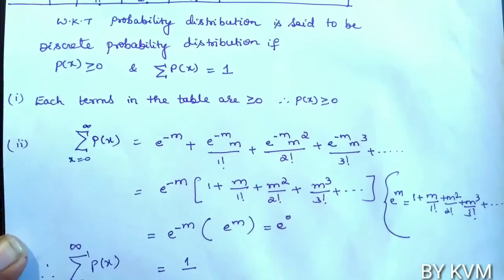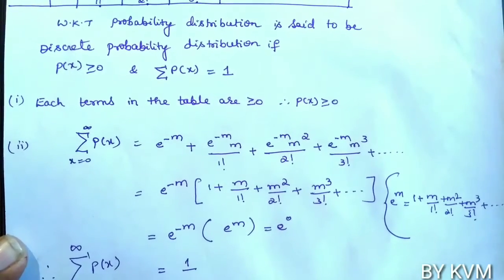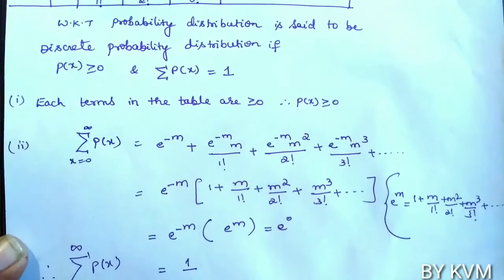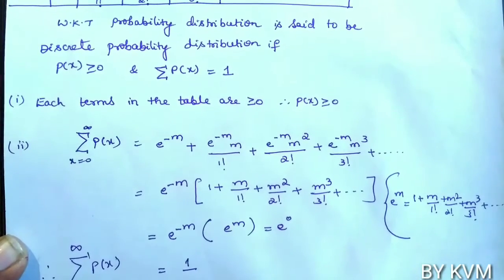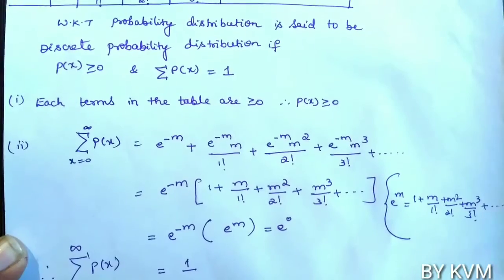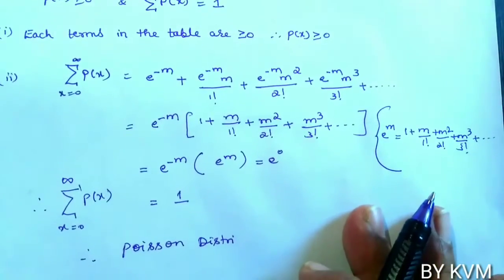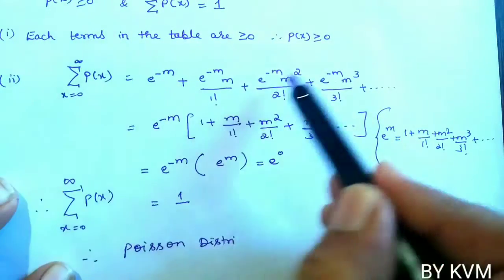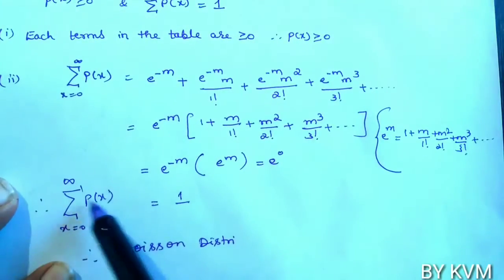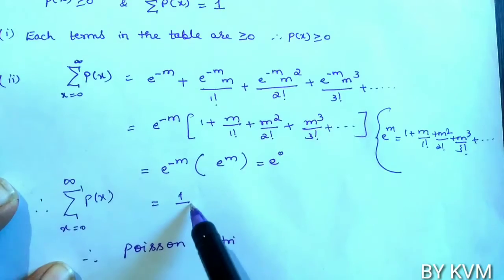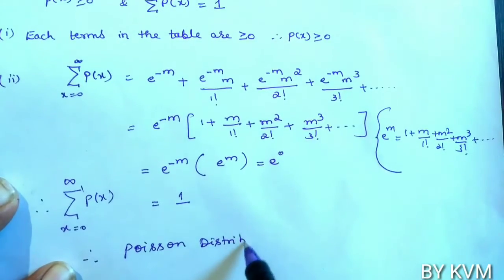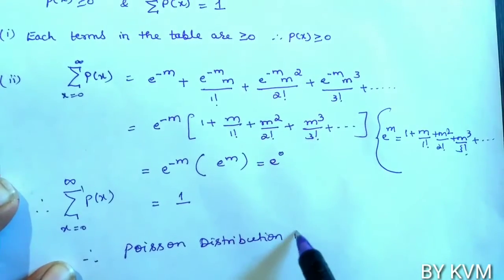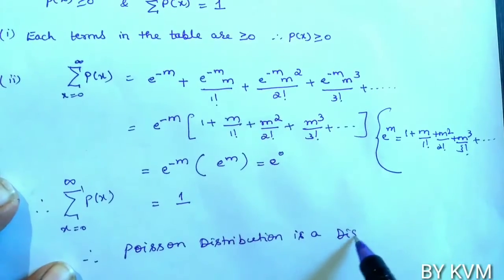Therefore, both the conditions are satisfied here. The first condition is p of x greater than or equal to 0. The second condition is sigma p of x equal to 1. So the Poisson distribution is a discrete probability distribution.